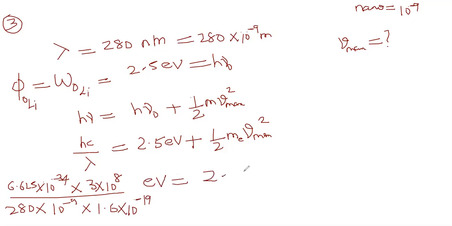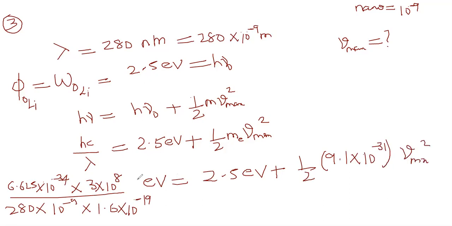Plus half. What is the mass of electron? 9.1 into 10 power minus 31 kg. Yes, very good. Vmax square. So can you solve this now?